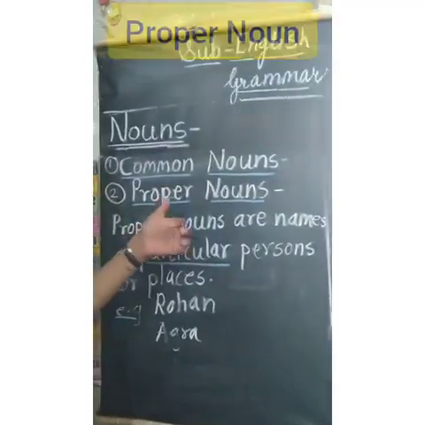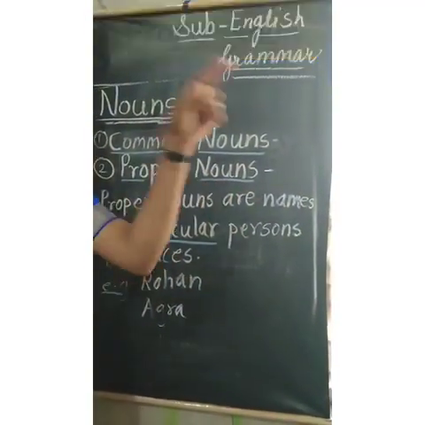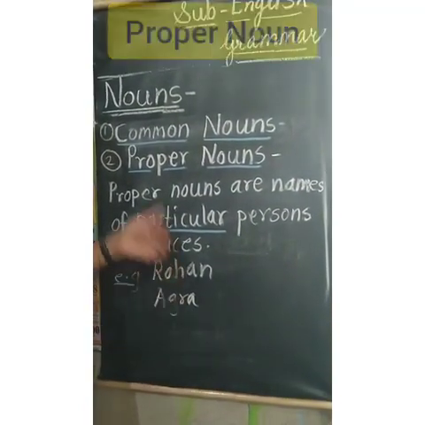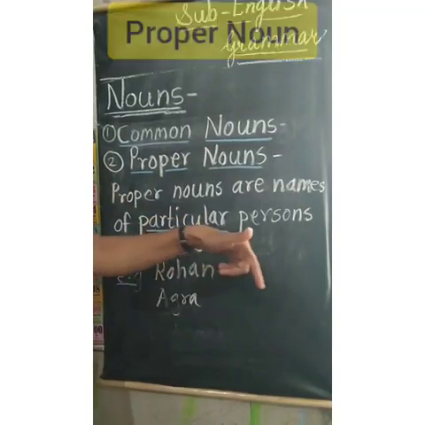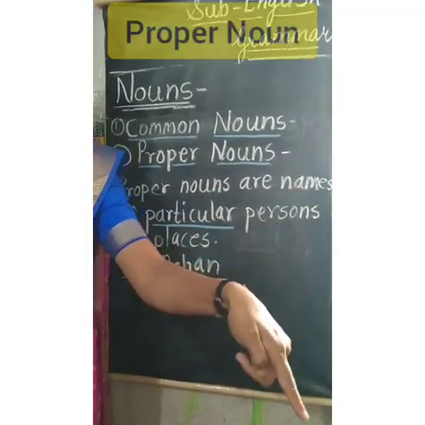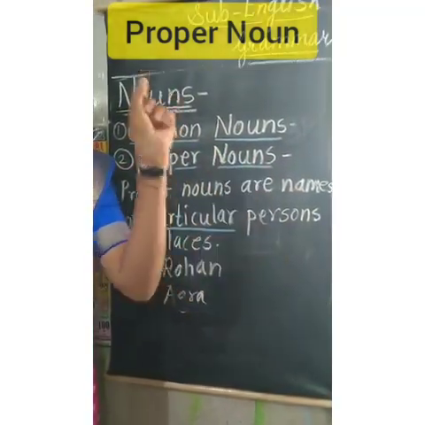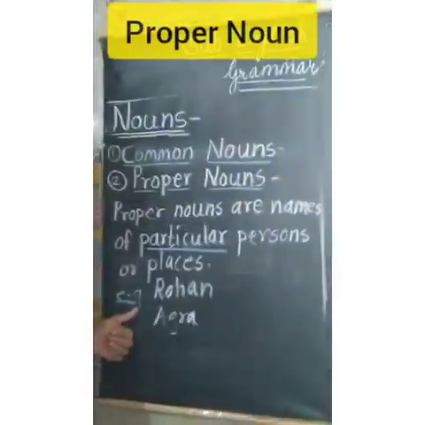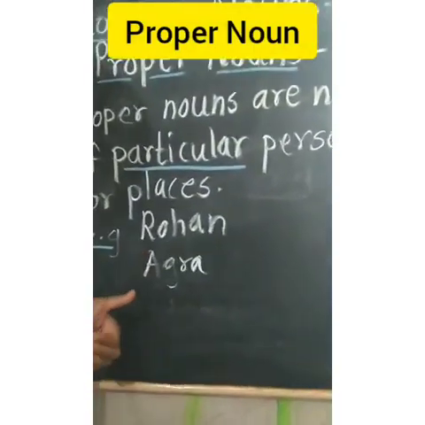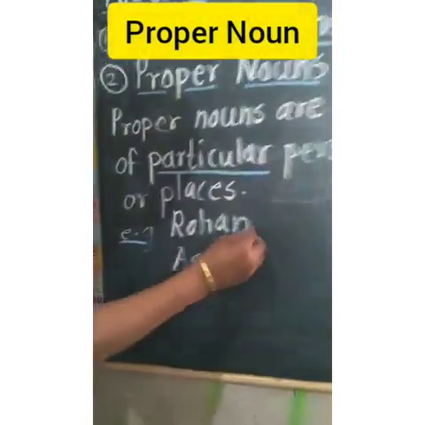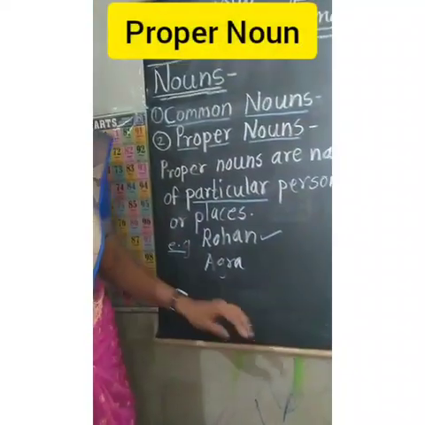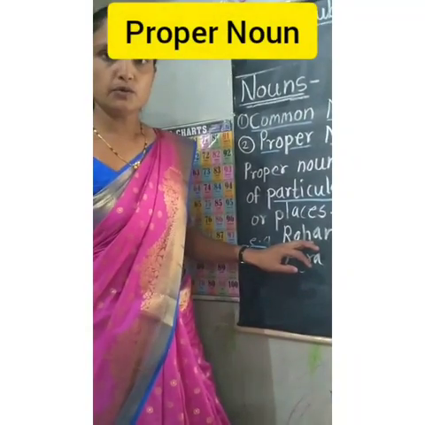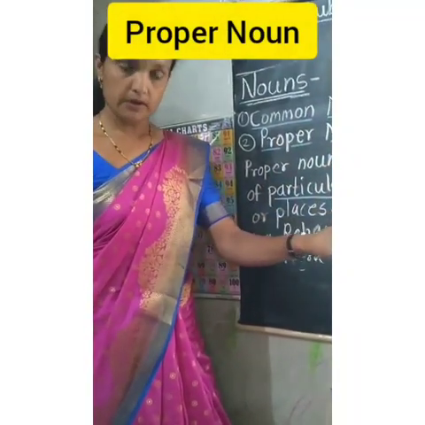But here, what is meant by proper noun? It is a particular name given to that person or place or thing. Got it? So particular name means when you say that name, you will understand that particular person or thing only. If you see the examples, you will understand it more clearly. Rohan and Agra. Rohan is the name of a boy. So when you say Rohan, you say the particular boy.